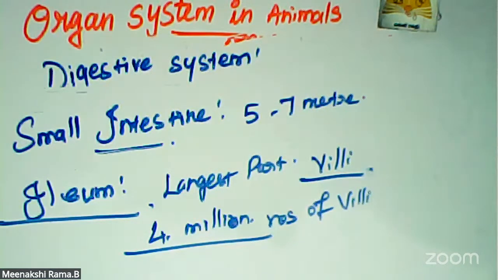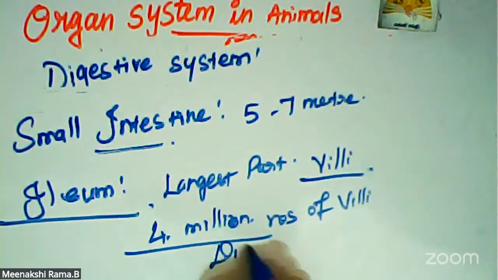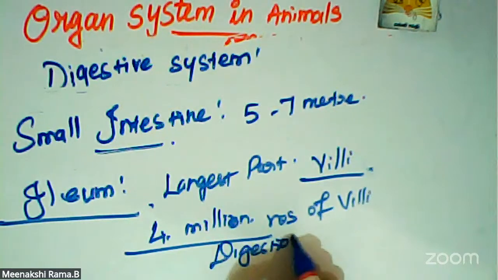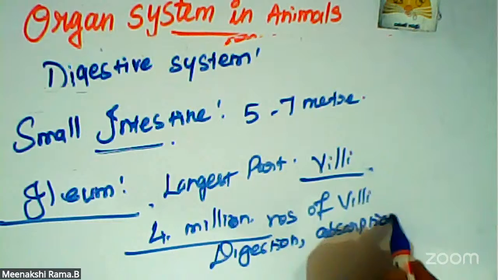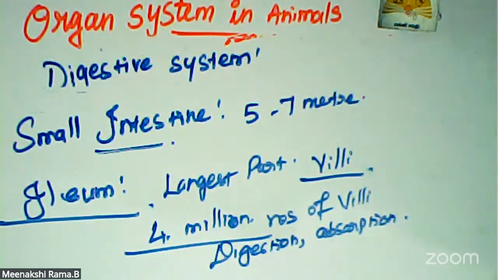What are the main functions of the small intestine? Digestion and then absorption. It receives bile from the liver and pancreatic juice from the pancreas. The intestinal glands also secrete intestinal juices. So these are all the details about the small intestine.